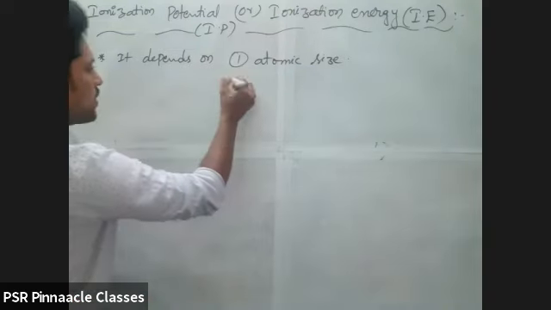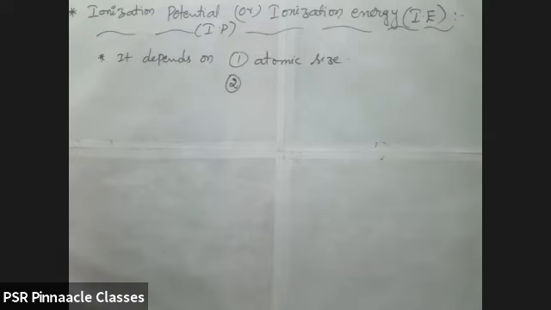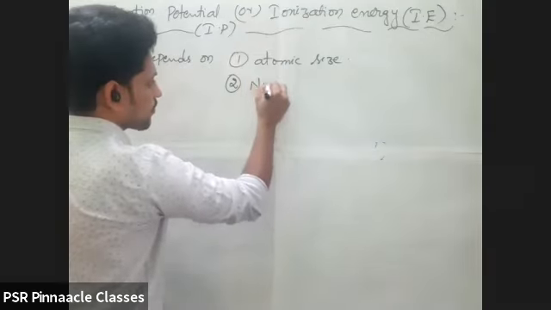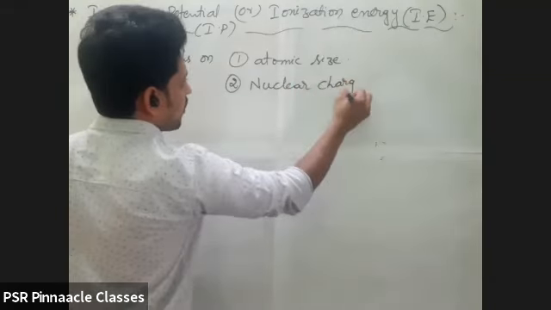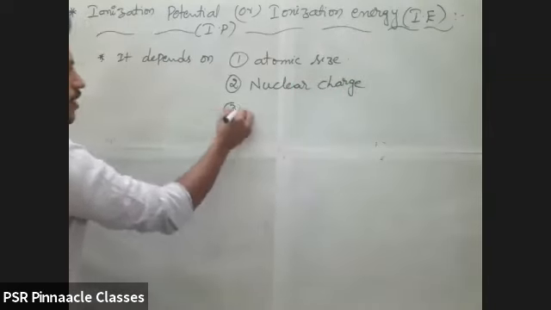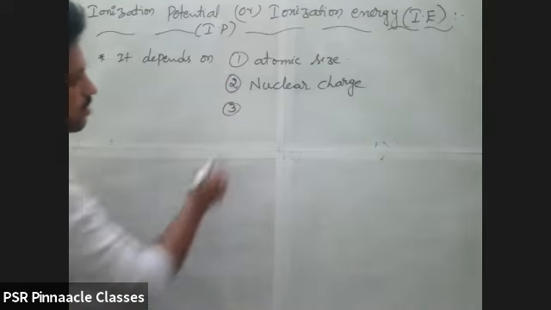We will discuss that later. Next, it depends on other things too. The second one is nuclear charge. The third one is screening effect.